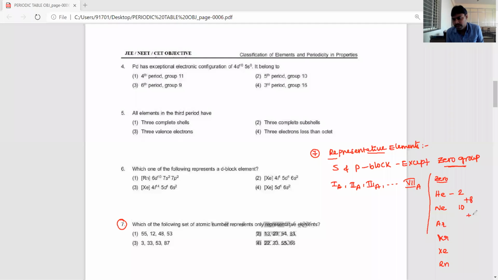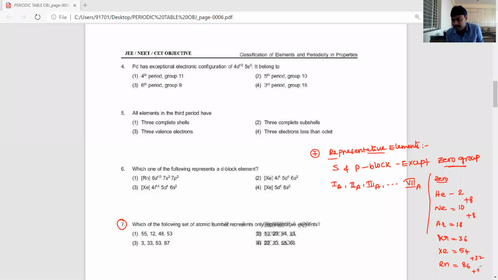Then add 8 again, then 18, 18, 32. Argon is 18, krypton 36, xenon 54, radon is 86.